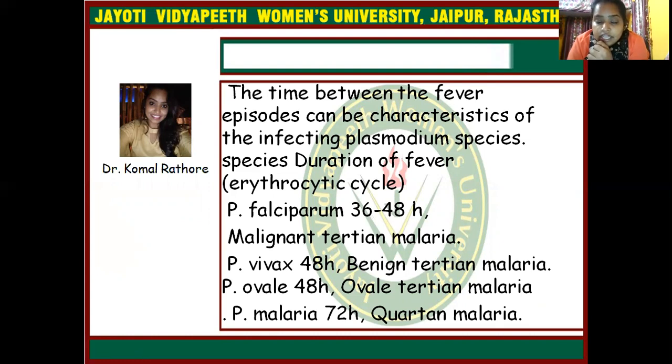Malignant tertian malaria is falciparum. Benign tertian malaria is vivax. Oval tertian malaria is from ovale, and quartan malaria, that is 72 hours, is from Plasmodium malariae.